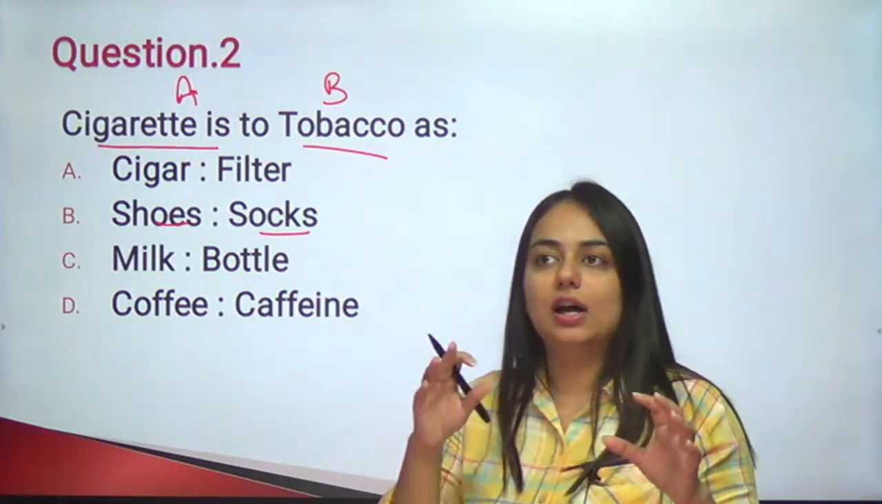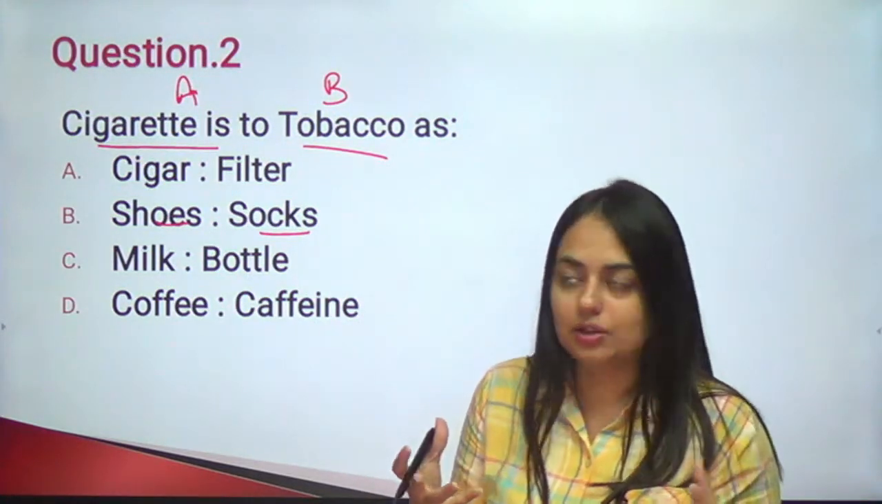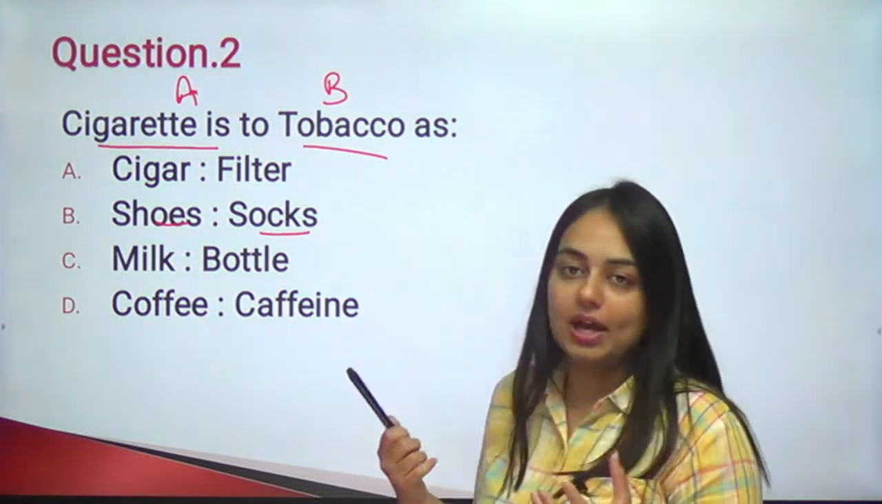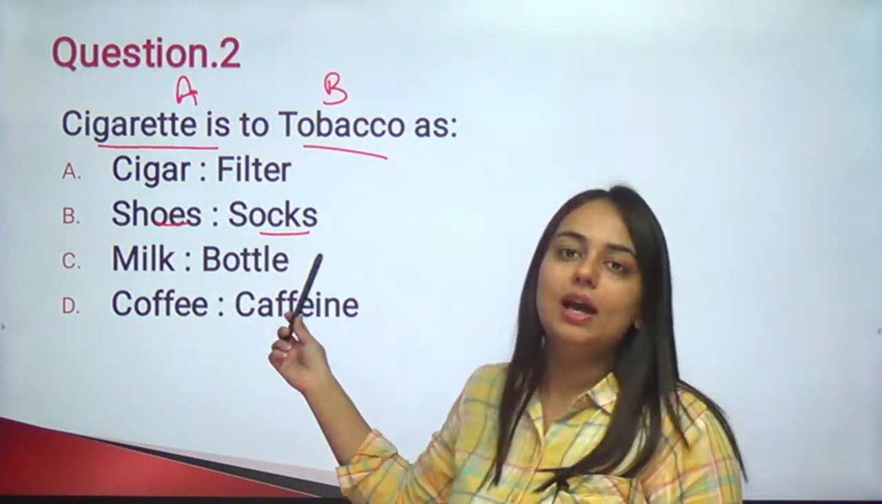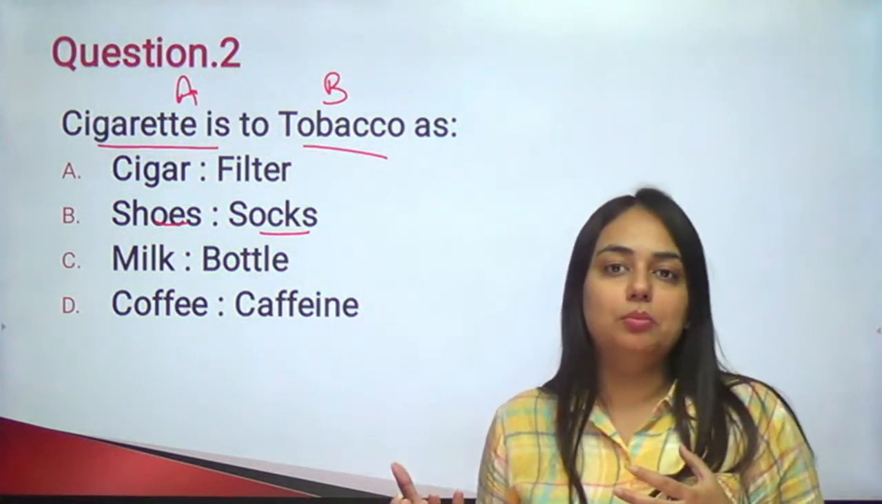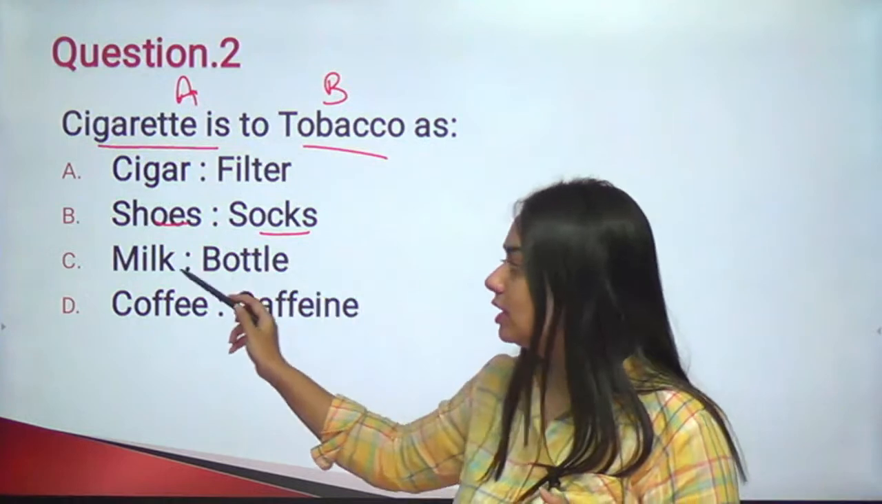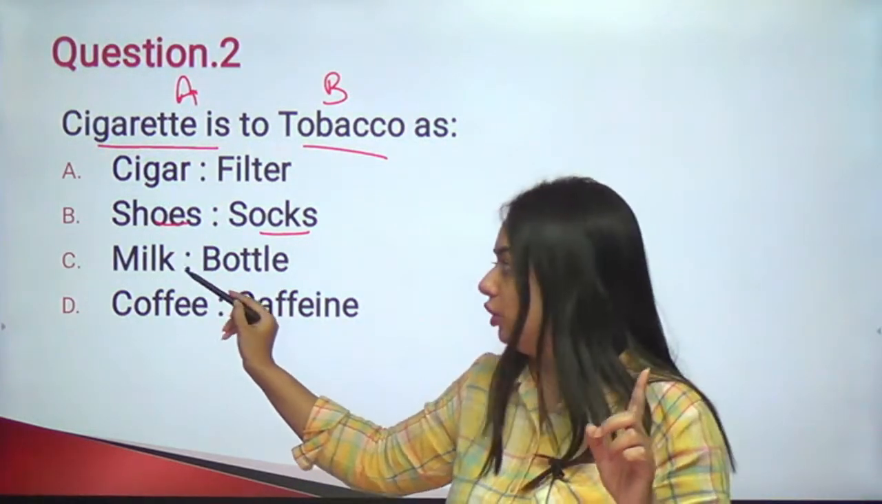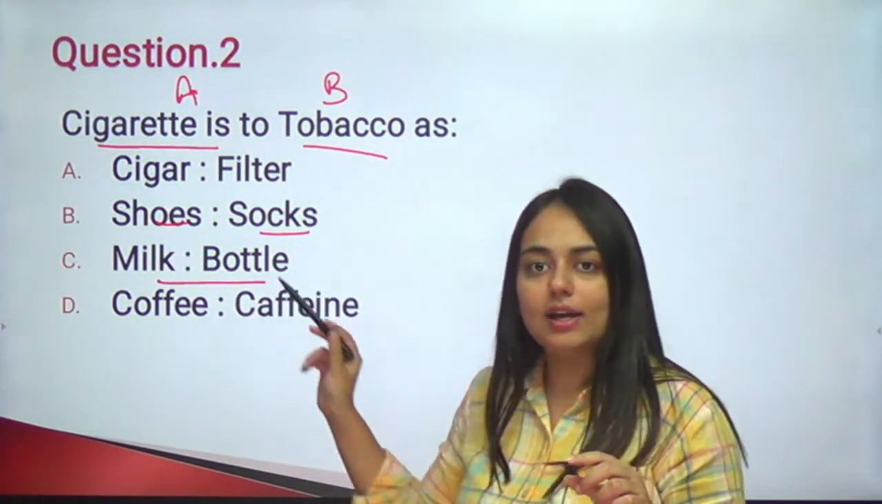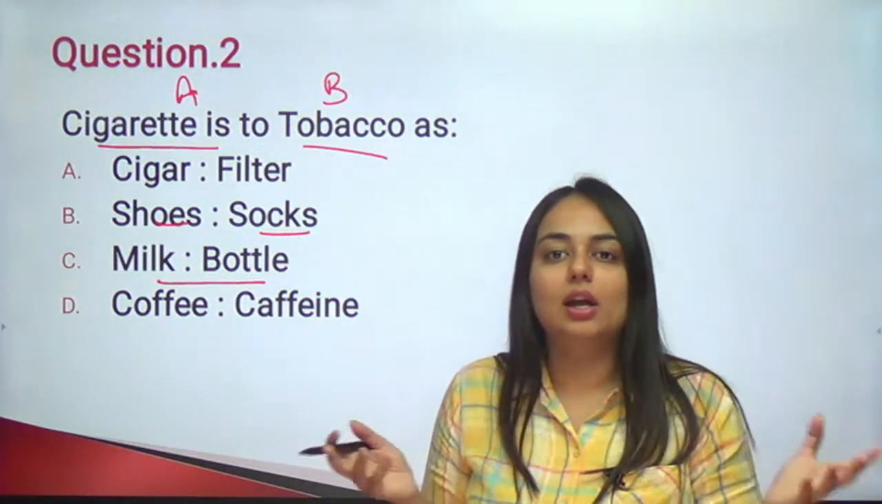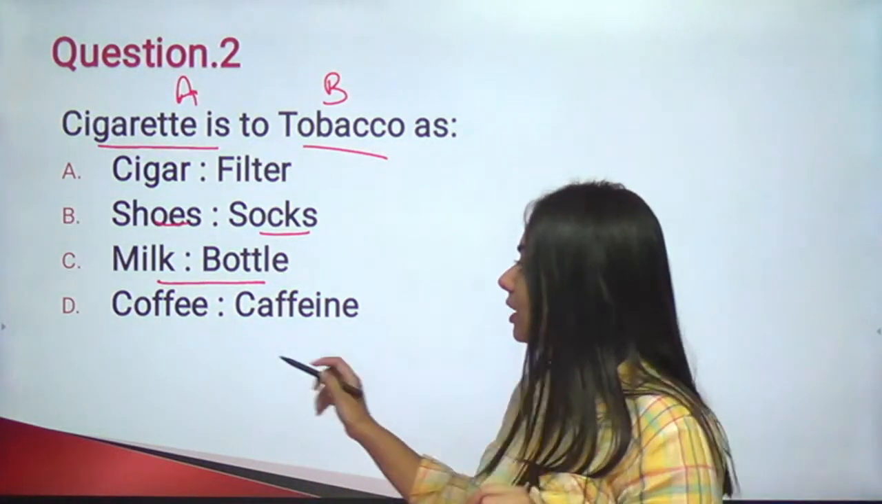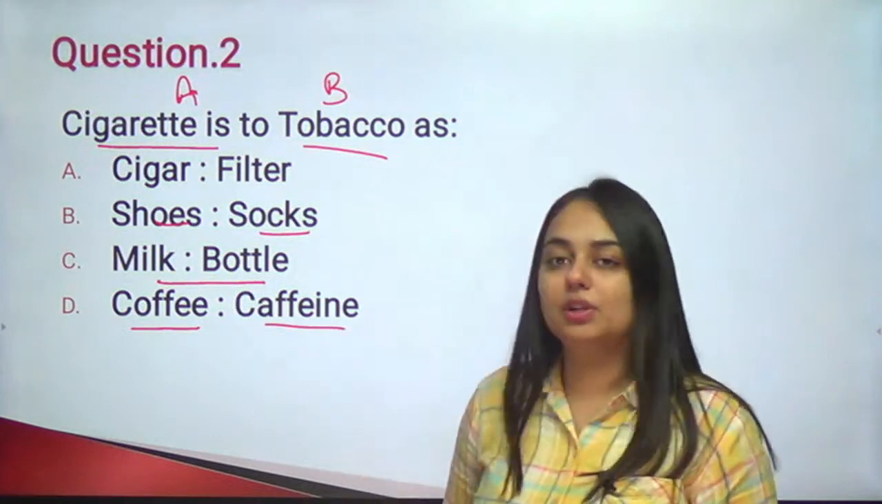Cigar and filter are not related in any way, to be very precise. Milk and bottle, there can be milk in the bottle, there can be something else also. So we cannot say that bottle is present in the milk. One, the order has been reversed, right? The order is opposite. Second, there can be anything in the bottle. But in coffee, there definitely will be caffeine.